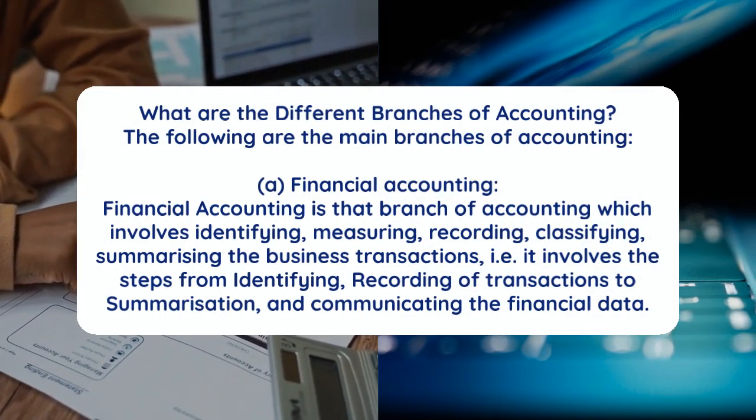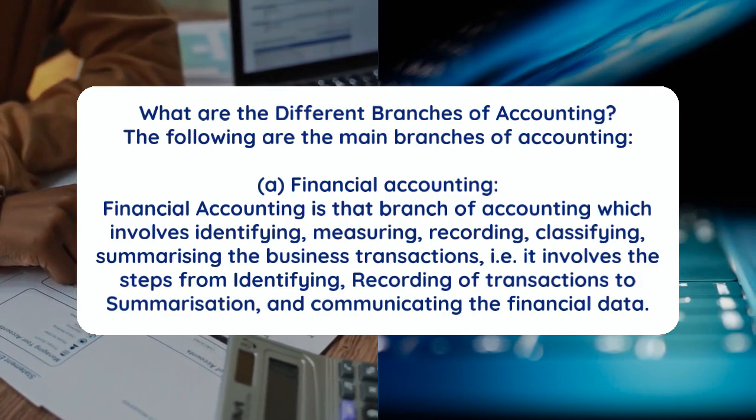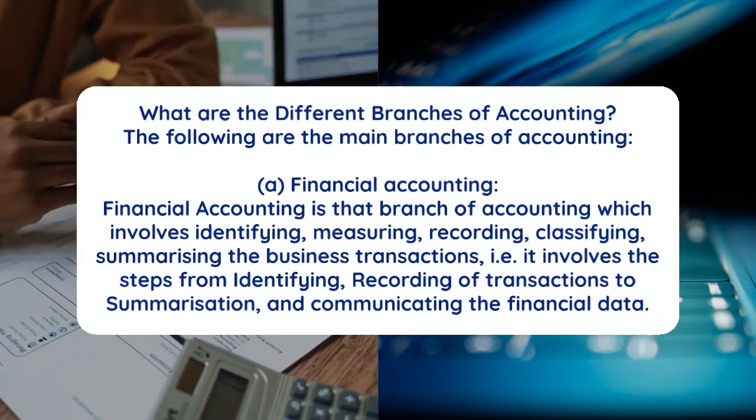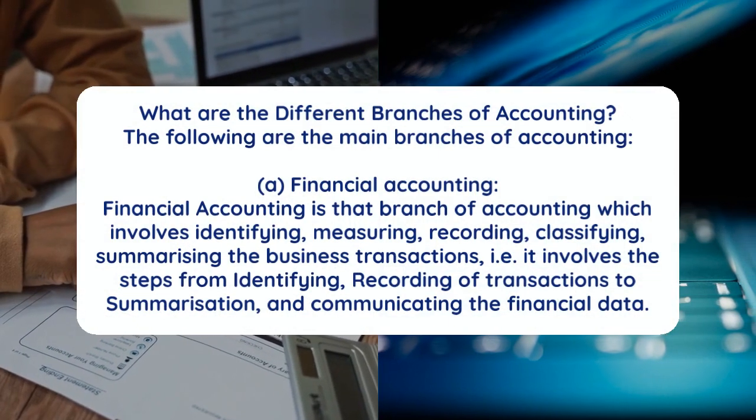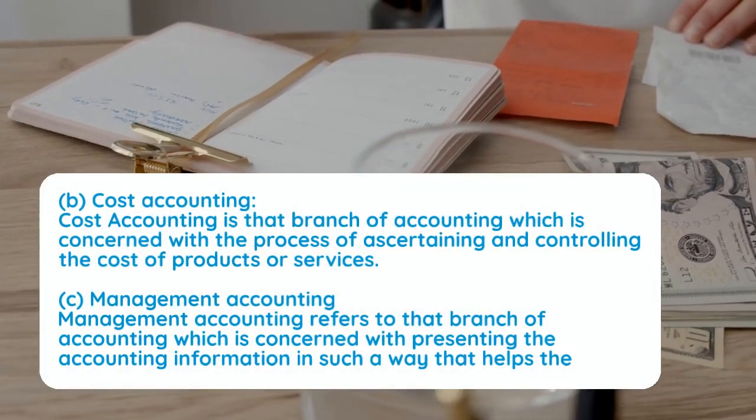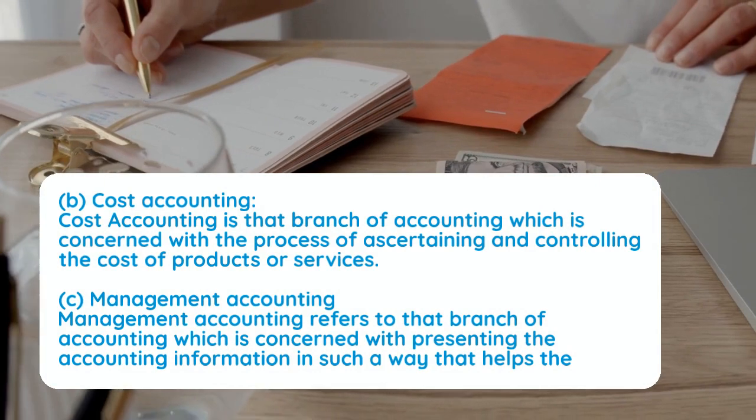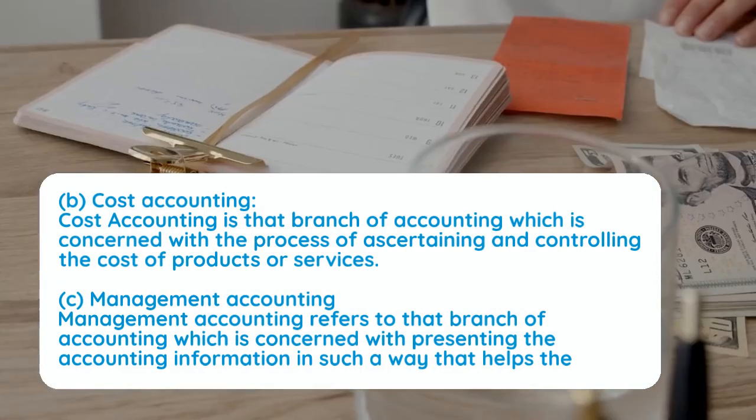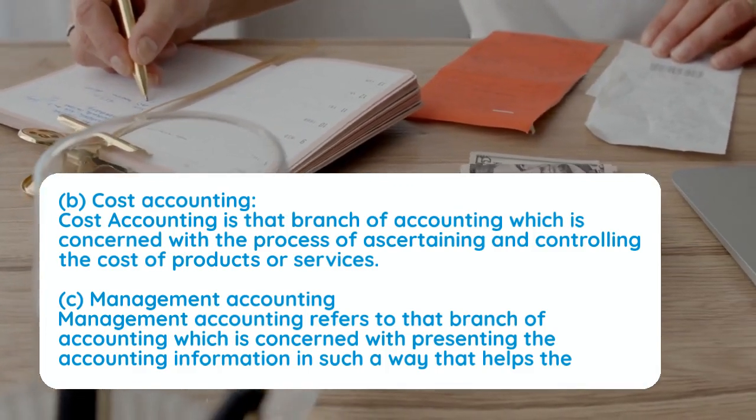Financial accounting. Financial accounting is that branch of accounting which involves identifying, measuring, recording, classifying, summarizing the business transactions, i.e. it involves the steps from identifying, recording of transactions to summarization, and communicating the financial data. B. Cost accounting. Cost accounting is that branch of accounting which is concerned with the process of ascertaining and controlling the cost of products or services.